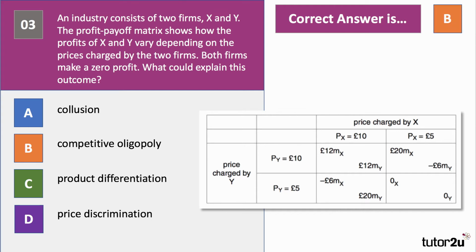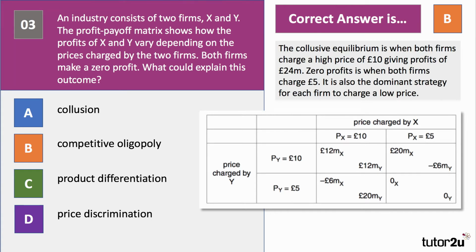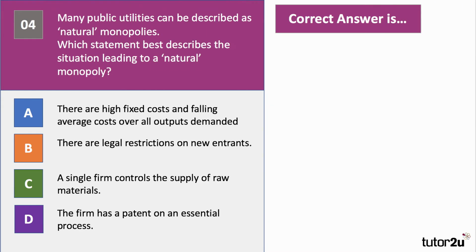It's a competitive oligopoly. The collusive equilibrium is top left in the matrix when both firms charge a high price of £10, giving total profits of 24 million. That's joint profit maximisation. Zero profit is where both firms charge £5 at a low price. And in this game, it's part of game theory of course, it's also the dominant strategy for each firm to charge a low price. Let's move on to question 4.